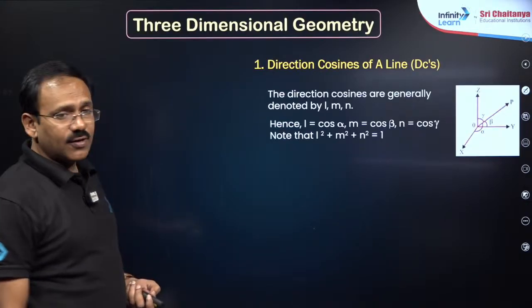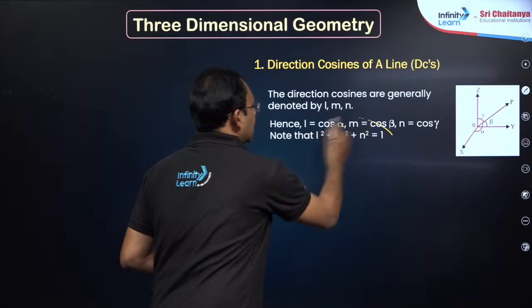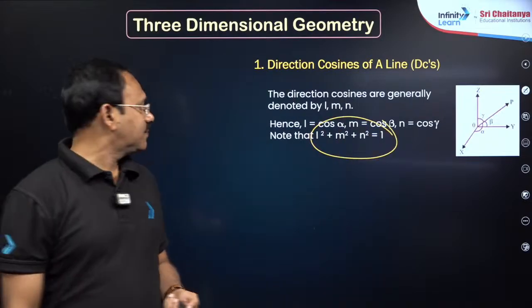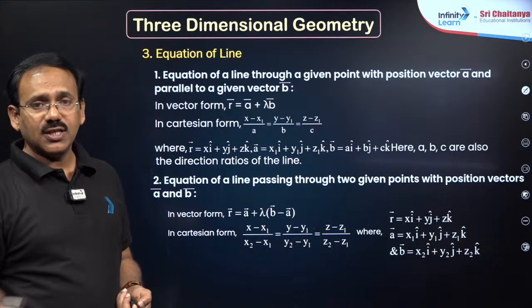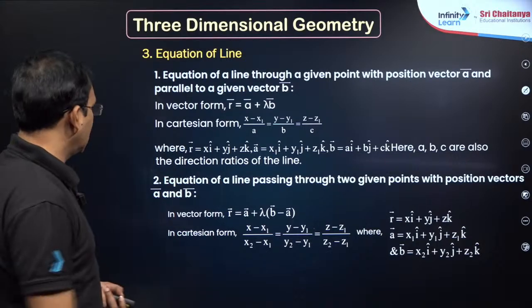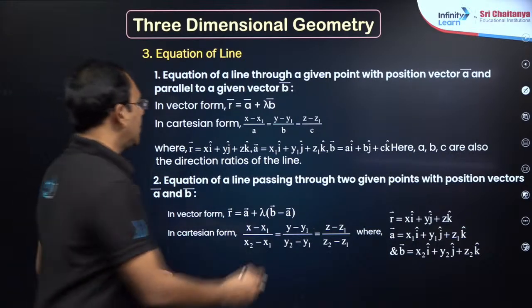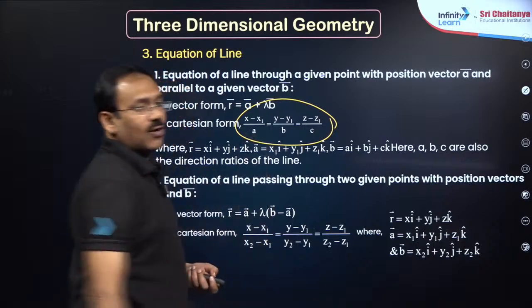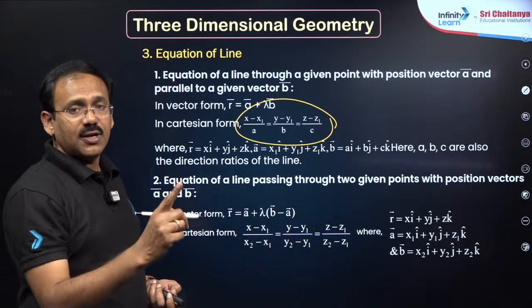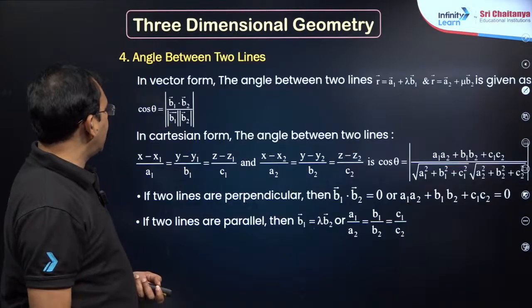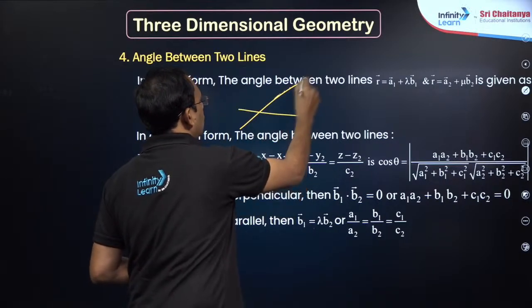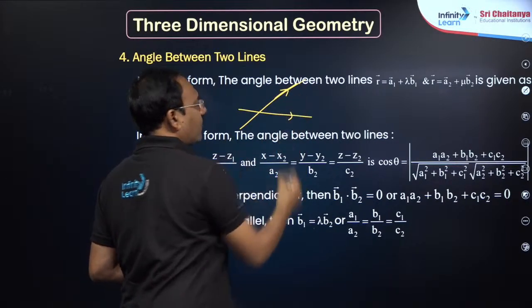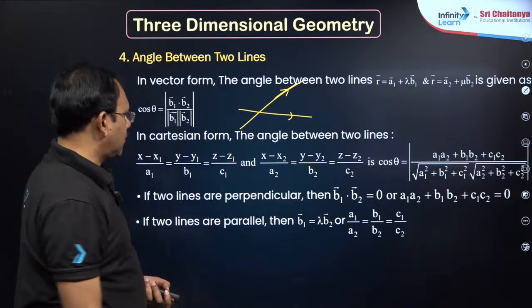If l, m, n are the DCs, then l square plus m square plus n square is equal to 1, and you must be able to convert direction ratios to direction cosines and back. When the equation of a line is given in symmetric form, you must be able to take the general point on it. Next, how to find the angle between two lines? Simply take the two parallel vectors on them and find the angle between them, dear students.